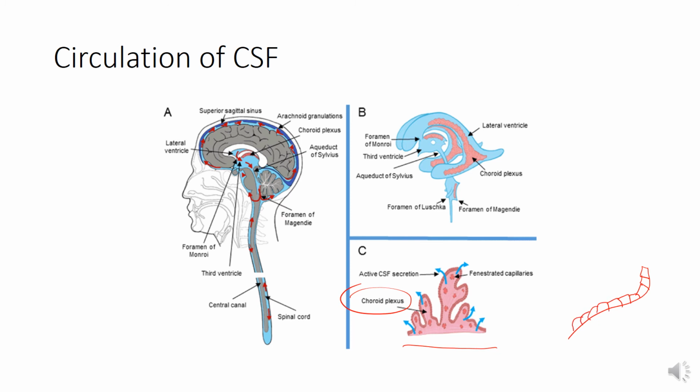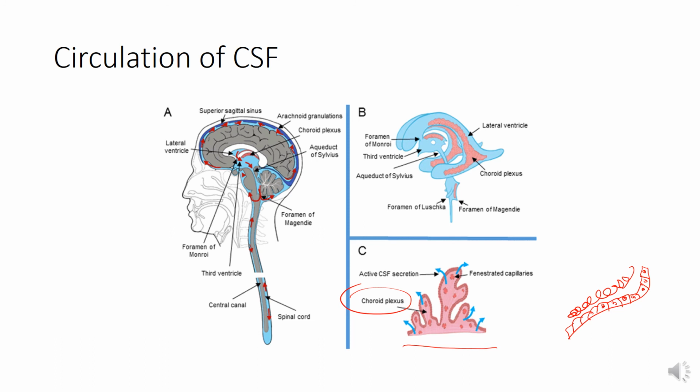These are neuroglial cells. If you remember, cuboidal shaped ependymal cells are neuroglial supporting cells of the brain tissue, and they are surrounded by a tuft of capillaries. So this is the choroid plexus.